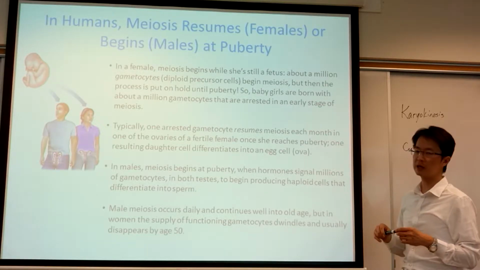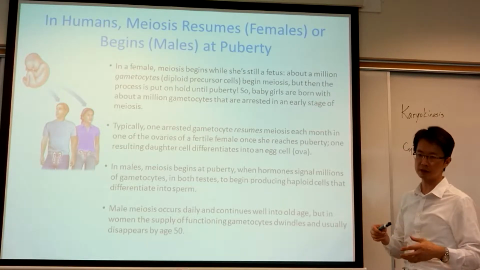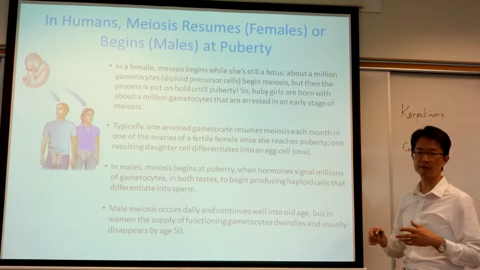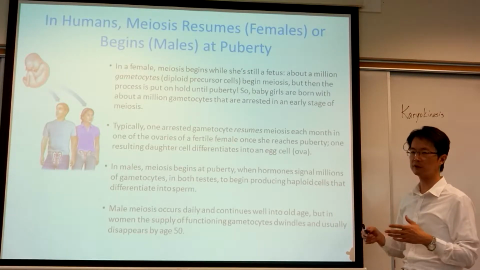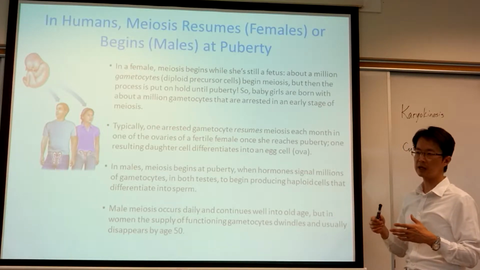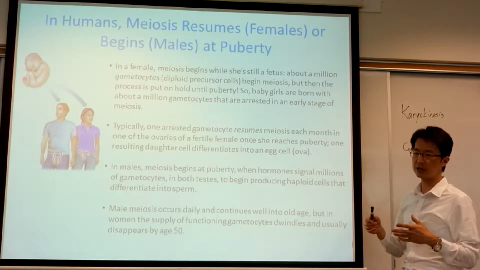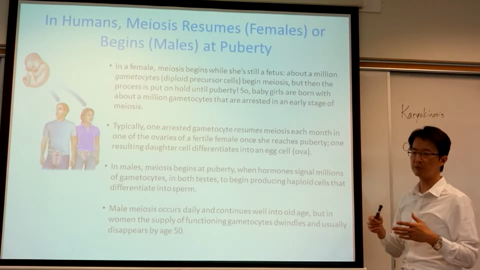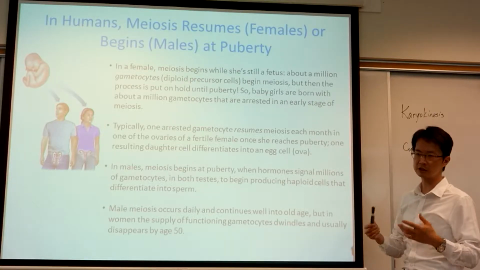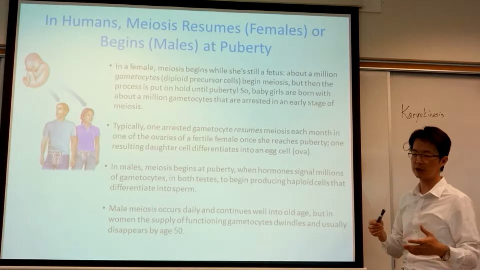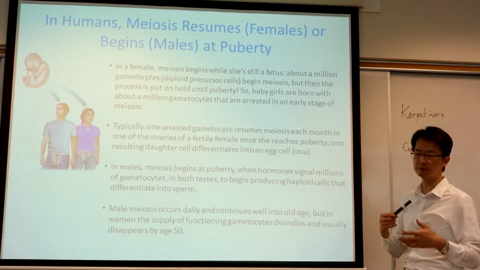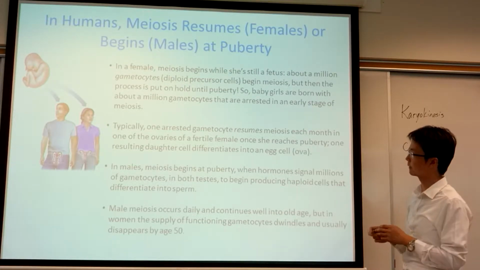And what happens is that when the egg is fertilized by the sperm, then the meiosis will complete. So this is something you have to keep in mind, and you will see it again and again: the meiosis for female eggs started when they were a fetus, and then when they are born, the meiosis process stopped. And then when the egg is fertilized, the egg will complete the meiosis.